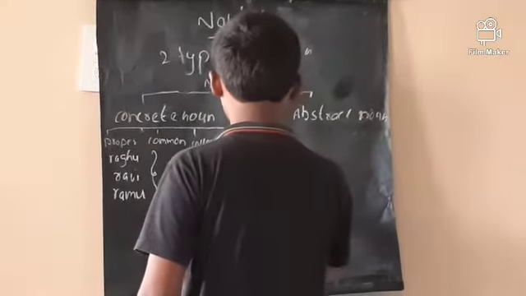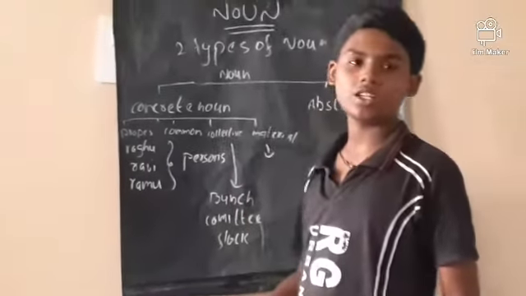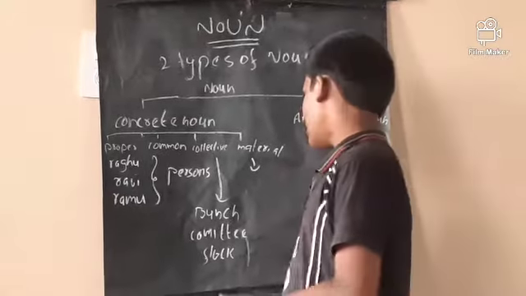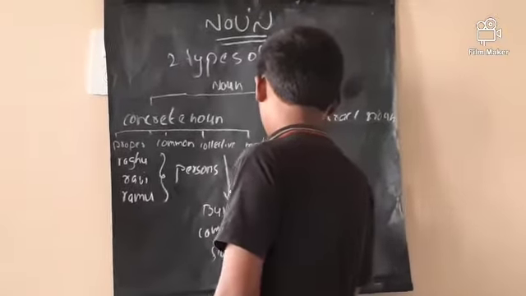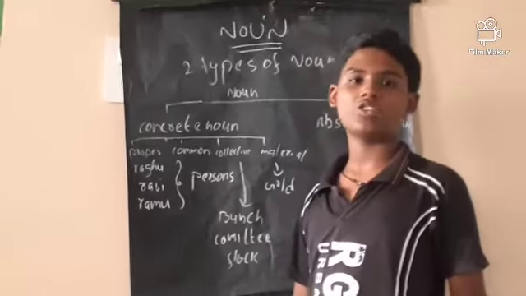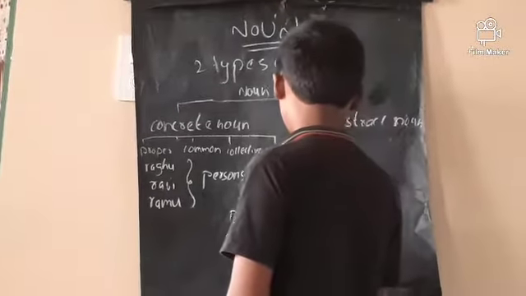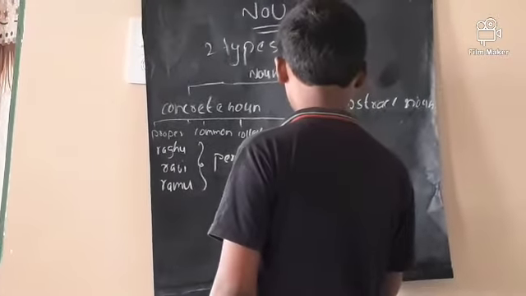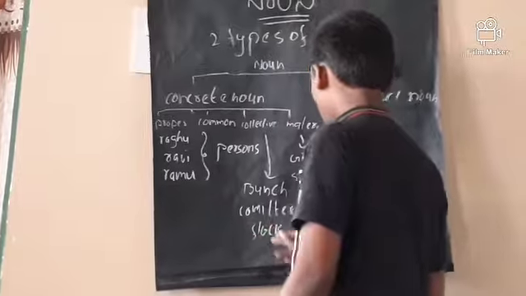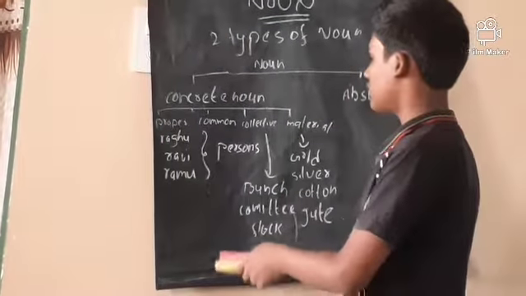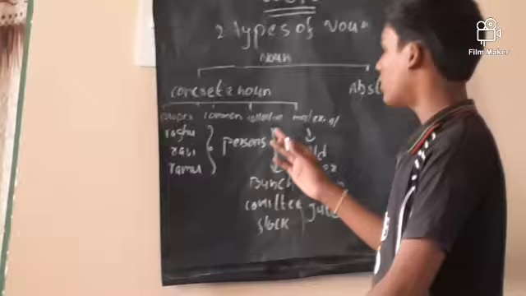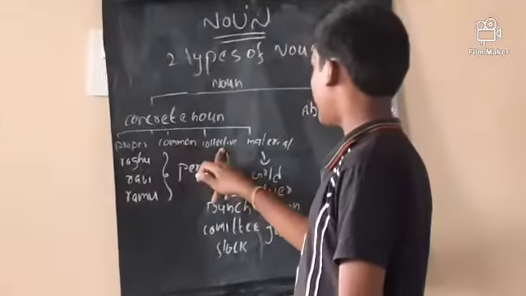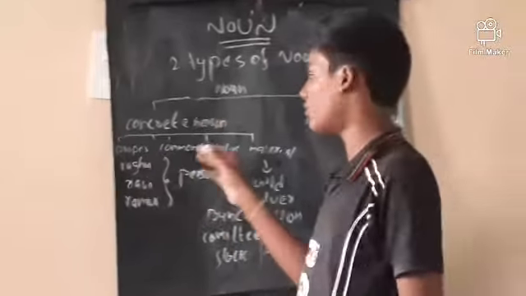Now the last, material. What is a material? We can say a cotton material, silk material. That is only a material. Gold. Gold is also a material that we can buy. Silver, cotton, jute. These are made by someone. So this is a concrete noun and the types of concrete noun. We can revise. Proper noun, common noun, collective noun and material noun. These are the four types of concrete nouns.